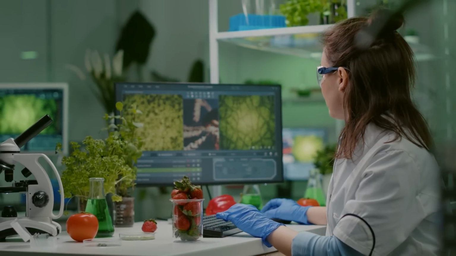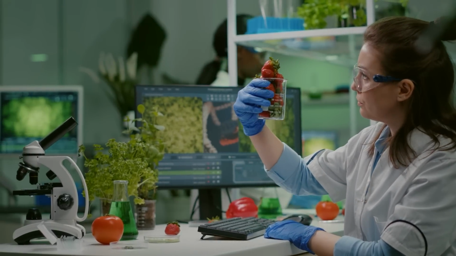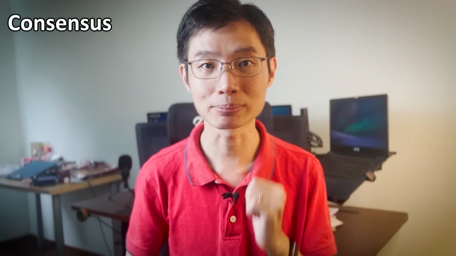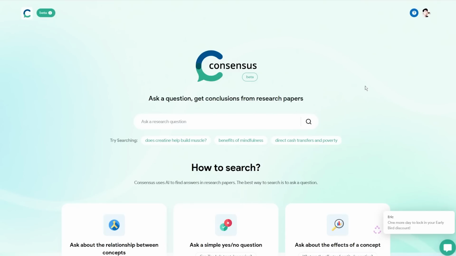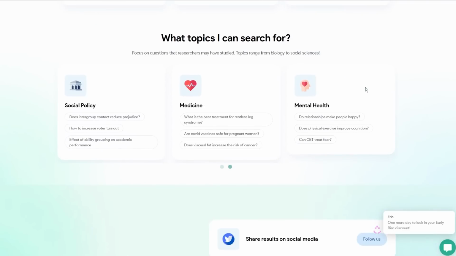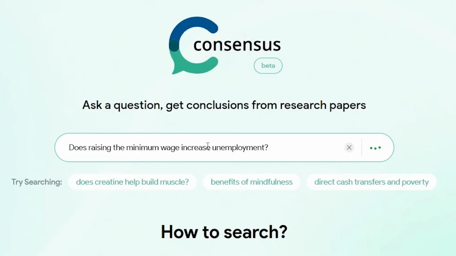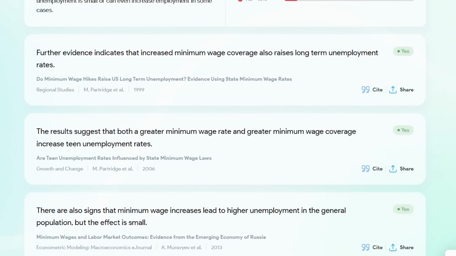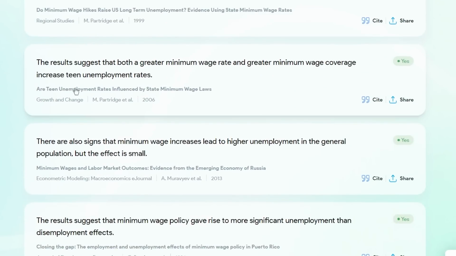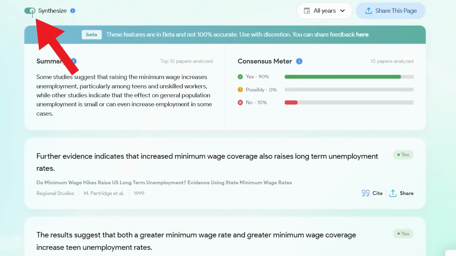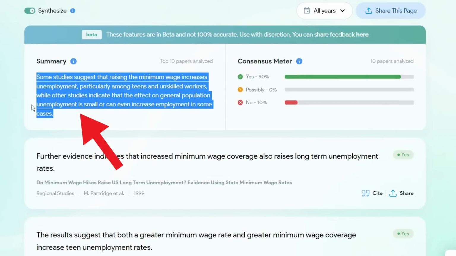But if you are doing scientific research, you will need to look for something that's more credible. And this is where Consensus comes in. Consensus is a search engine that lets you easily find answers from academic papers. So let's say if I want to know, does raising the minimum wage increase unemployment? It will then show me all the papers that are related to this topic, while at the same time summarizing the key findings of each paper, the journal that it was published in, the author, and the year. There's also a synthesize button, and if you click it, it will summarize the findings of the top 10 papers for you, while giving you a general consensus of the findings.